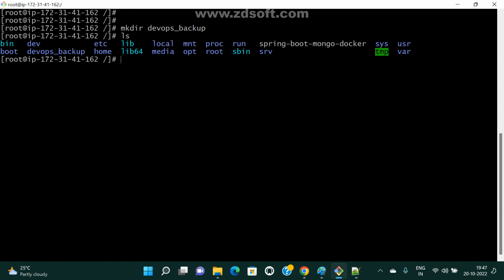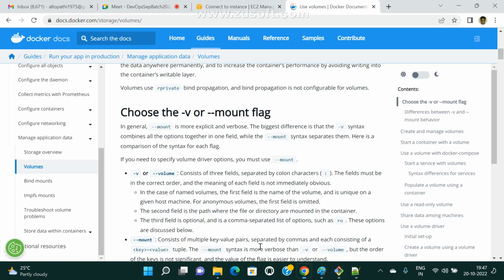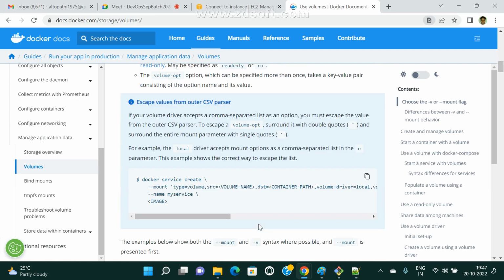Now see here, ls, the directory is created. cd devops_backup. Do we have anything here? No, right? We don't have anything. Now let me come to here. So how to attach this bind volume? --bind.